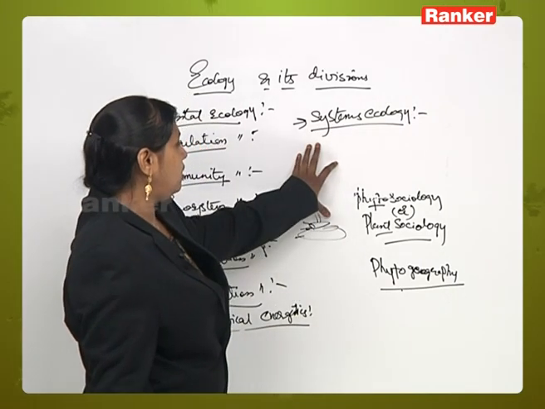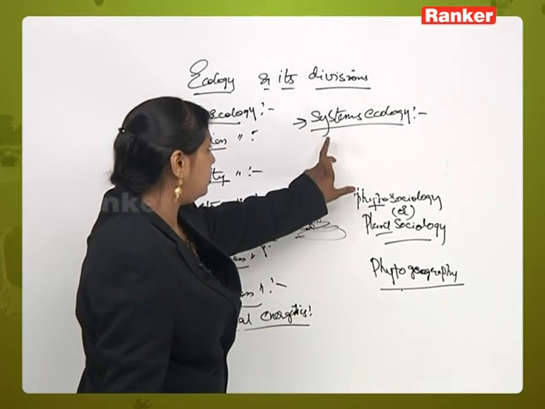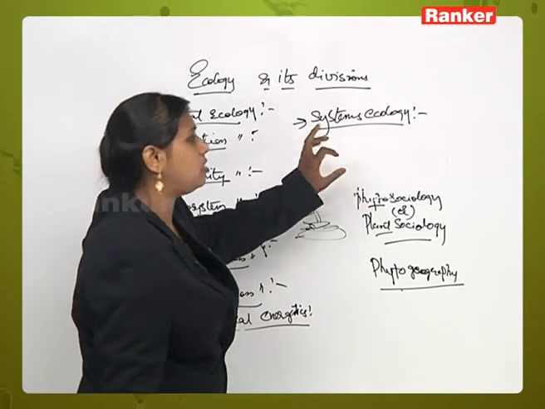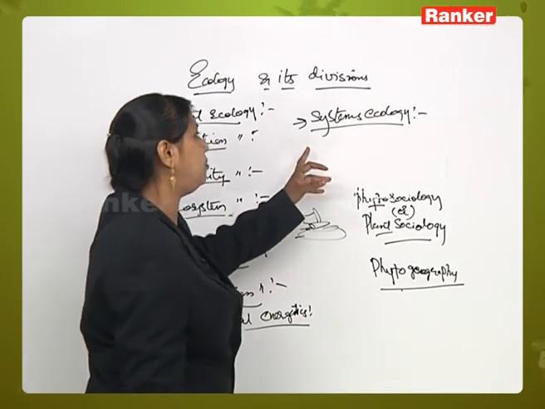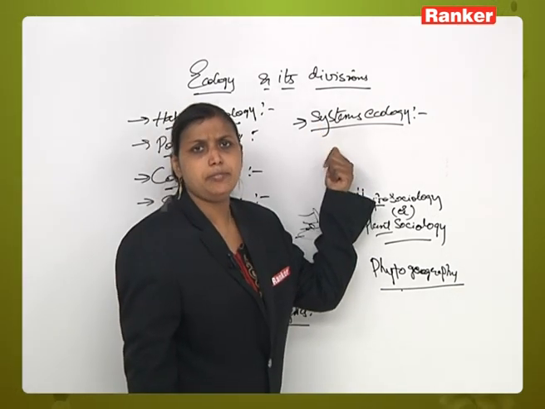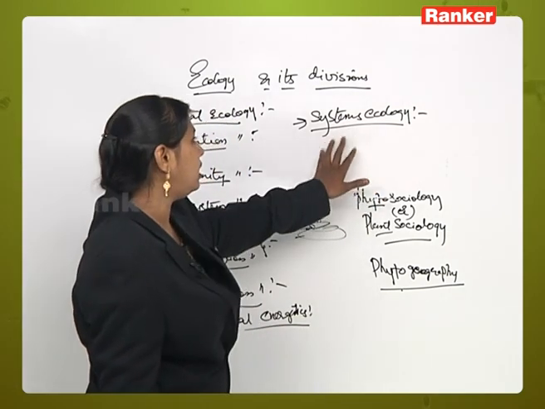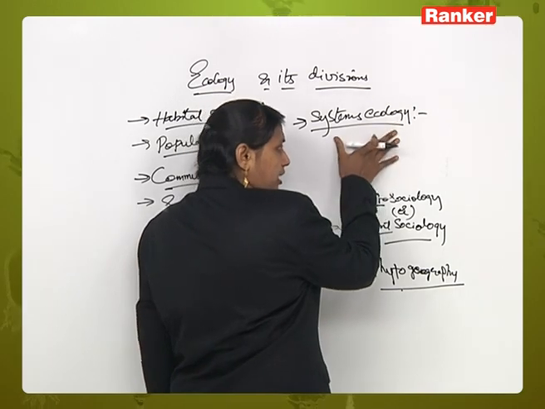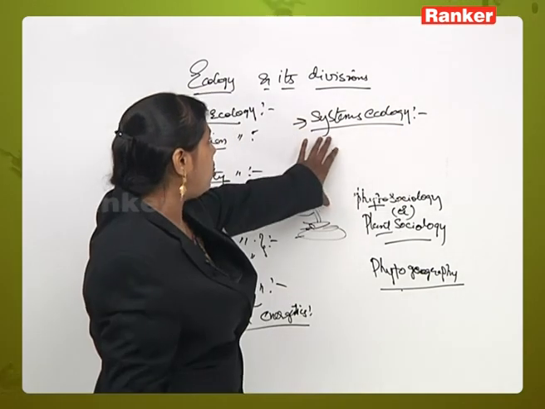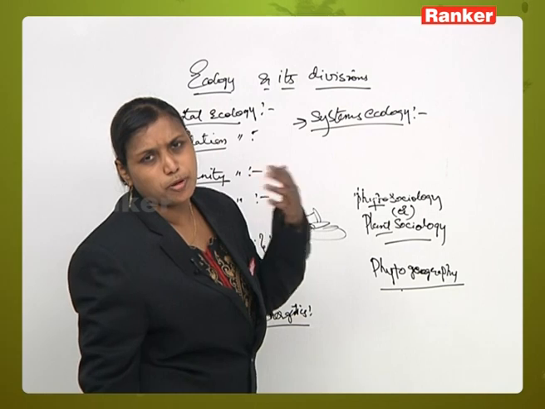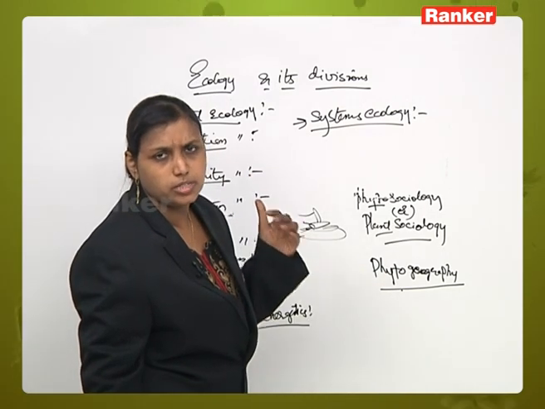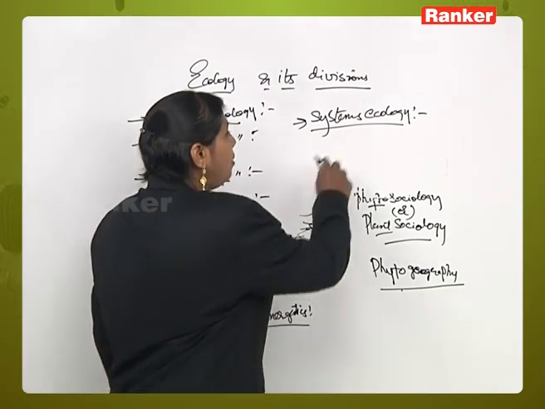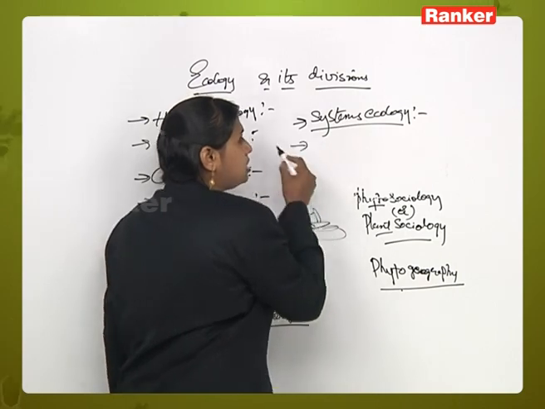Now this deals with the dynamics of the ecosystem or dynamics of the community and its mathematical calculation. Community dynamics and mathematical calculations are all done under systems ecology. It will collect all the data and give the computerized formula, and we will estimate the population rate and how much energy is produced. Mathematical calculation will be done here in systems ecology.